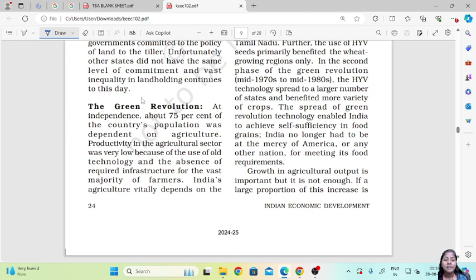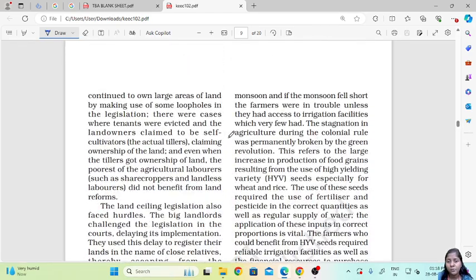Then there were no proper irrigation facilities for the farmers, so all these problems were there. India's agriculture depends on the monsoon, and if the monsoon fell short, it was trouble for the farmers, because they did not have that much irrigation.